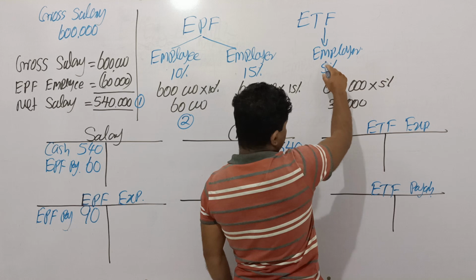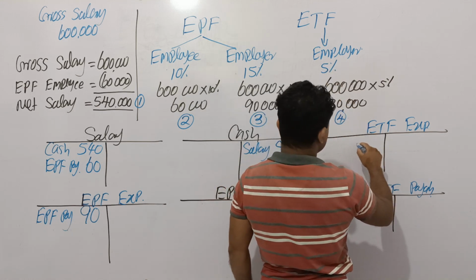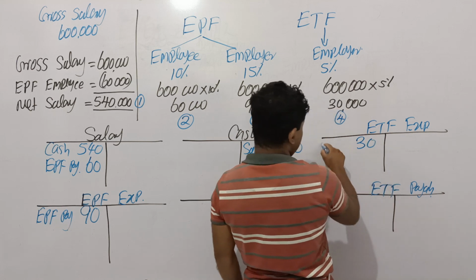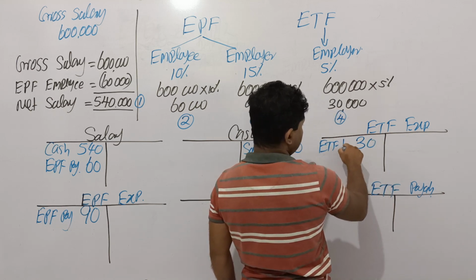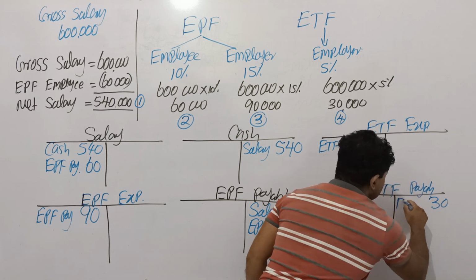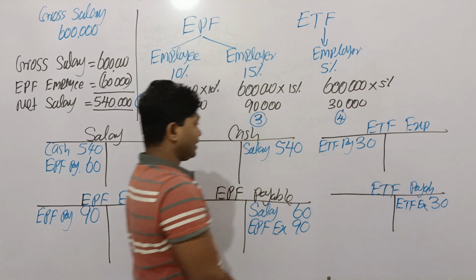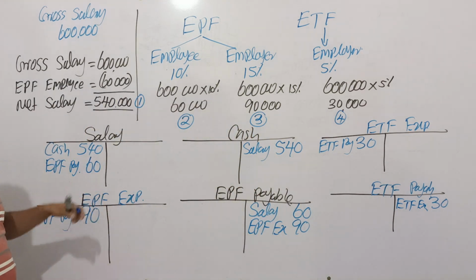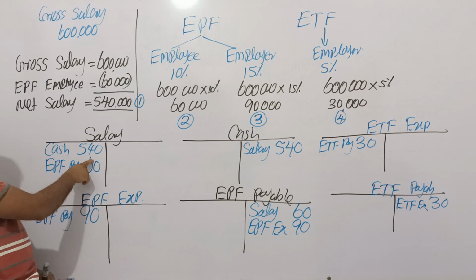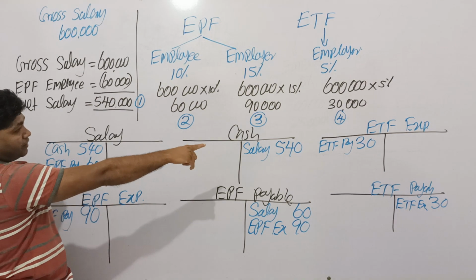Think employer contribution equals 30,000, double entry: ETF expense account debit as ETF payable, and ETF payable account credit 30,000 as ETF expense. Right. Think there are three expenses available: salaries expense, EPF expense as well as ETF expense.